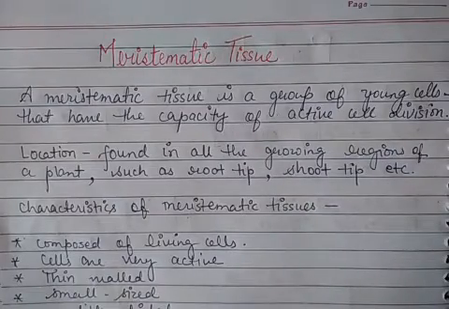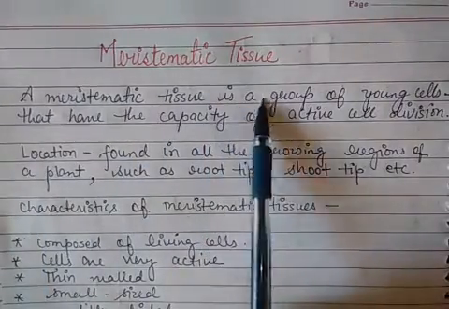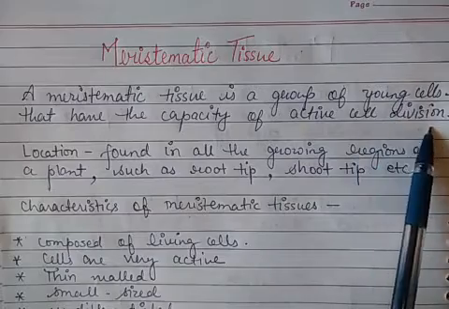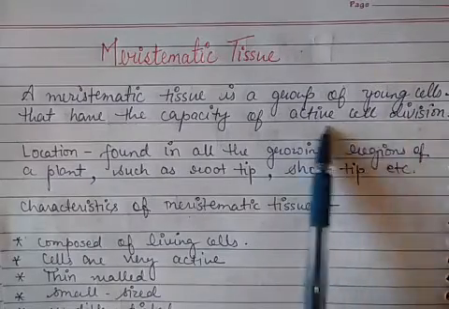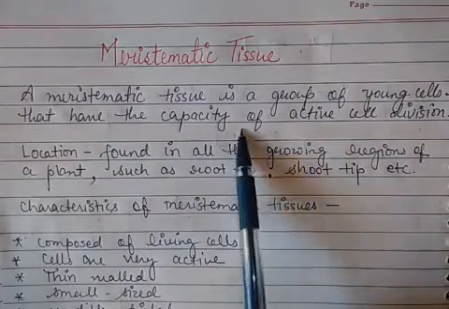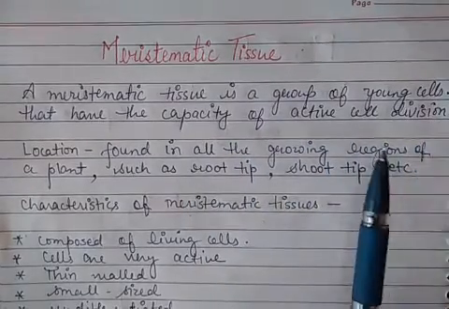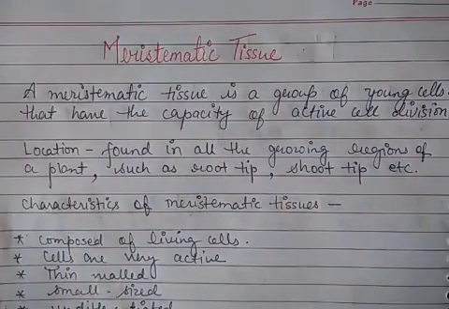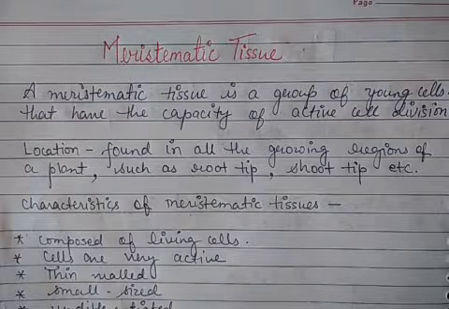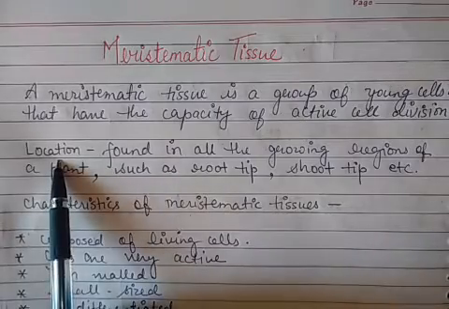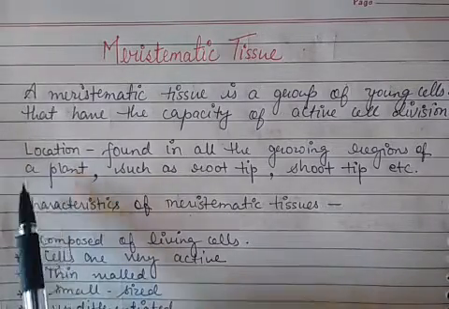Now you can define a meristematic tissue: it is a group of young cells that have the capacity of active cell division. The group of cells that are having the capacity of active cell division, that tissue is known as meristematic tissue. So now you can think, where are they found in the plant's body? What is the location of the meristematic tissue?